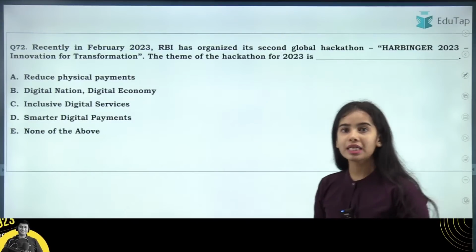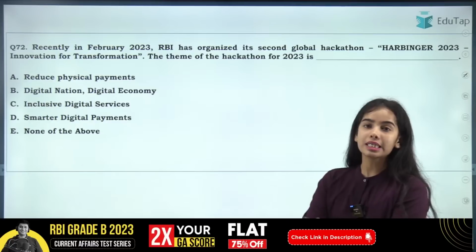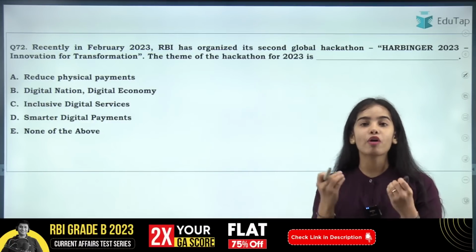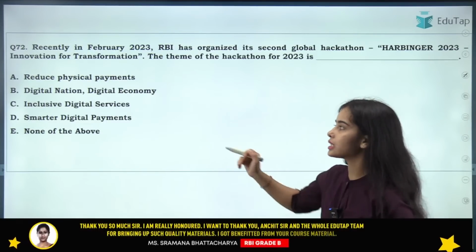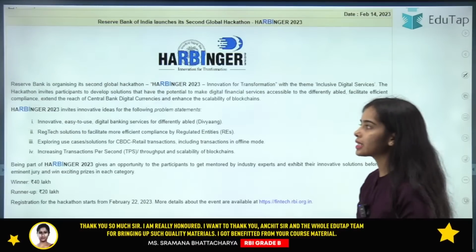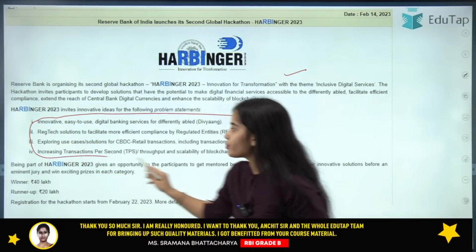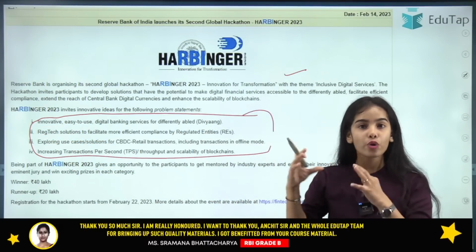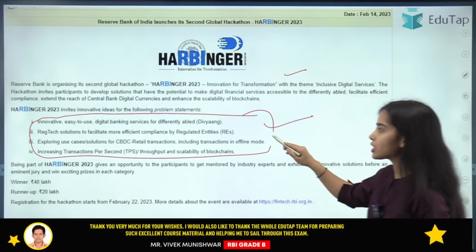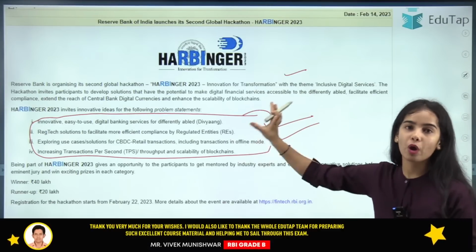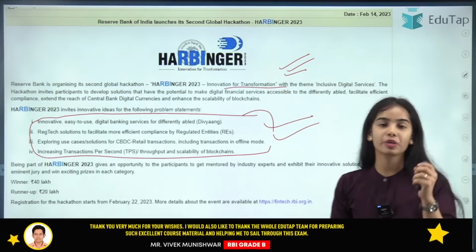Okay. Now coming to the next question, the Global Hackathon Harbinger 2023, Innovation for Transformation. What is the theme of this Harbinger that was conducted in 2023? Here the answer is Inclusive Digital Services. Four problem statements were given, and on these 4 problem statements the technological solution has to be developed. This was the Harbinger 2023 Innovation for Transformation Hackathon.